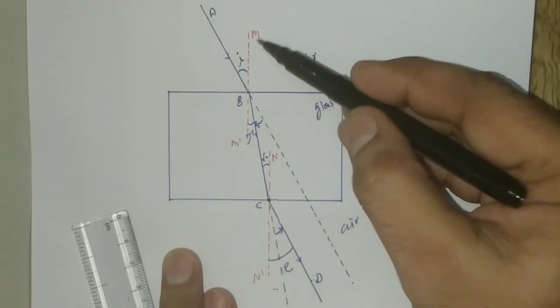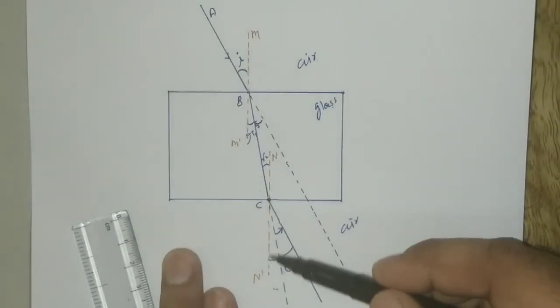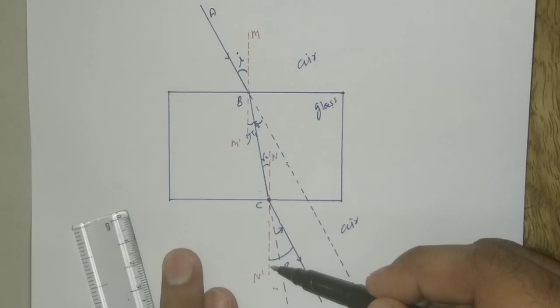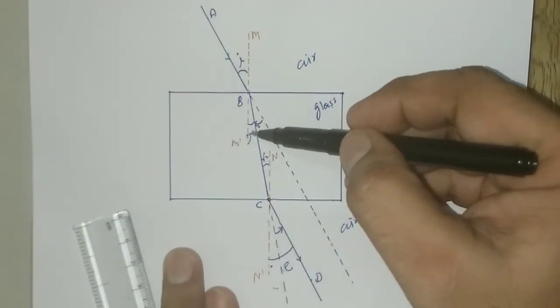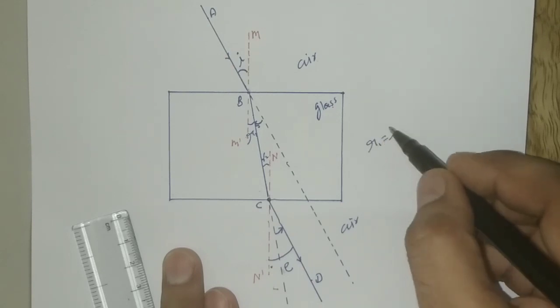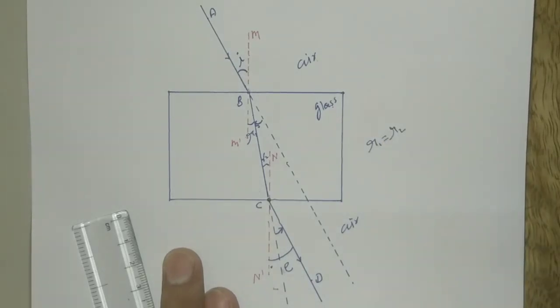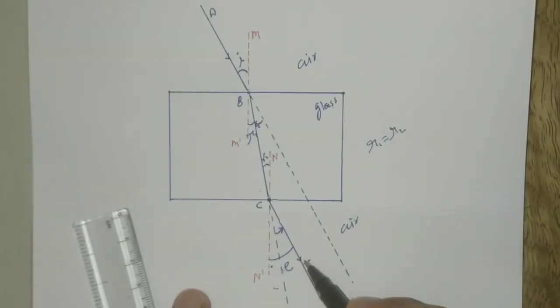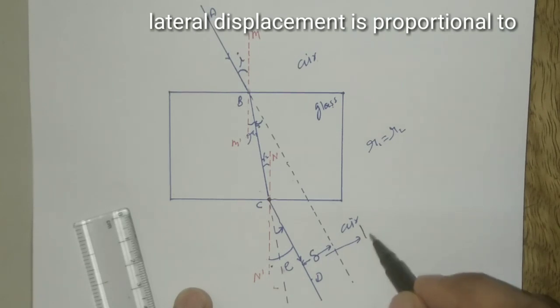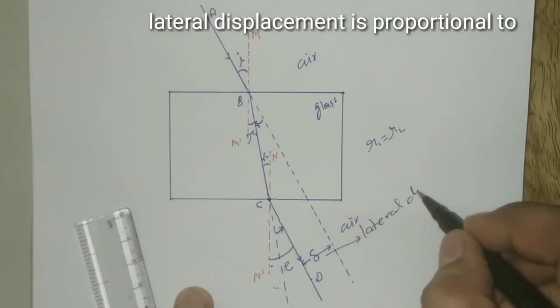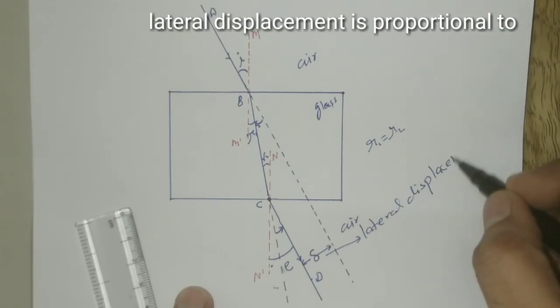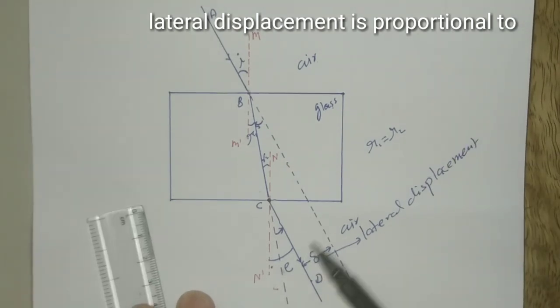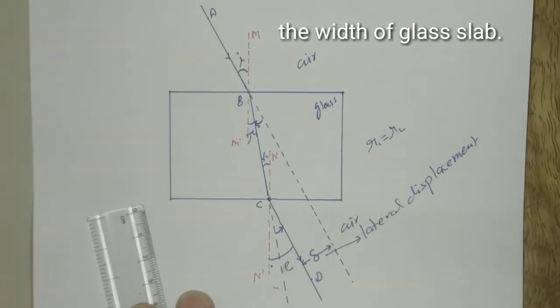Okay. Since lines M dash and N dash are parallel to each other and alternate interior angles are equal, hence angle R1 is equal to angle R2. Okay, and the emergent ray is parallel to the direction of propagation of the incident ray, and the difference between these two lines is called the lateral displacement, which is proportional to the width of the glass slab. As the width of the glass slab increases, the lateral displacement increases. Okay.